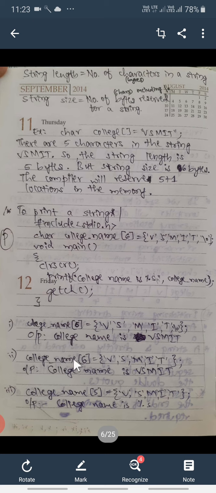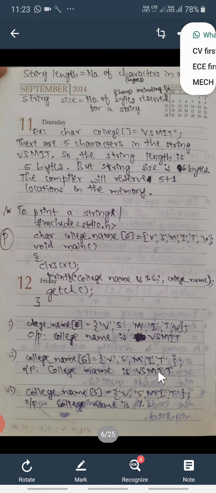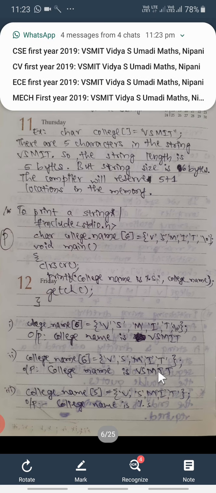In the second example, college name size is 6 and the characters are just vsmit with no \0, still the college name is vsmit, so it will display the college name properly, even though the programmer doesn't explicitly put the \0 at the end of the string initialization.